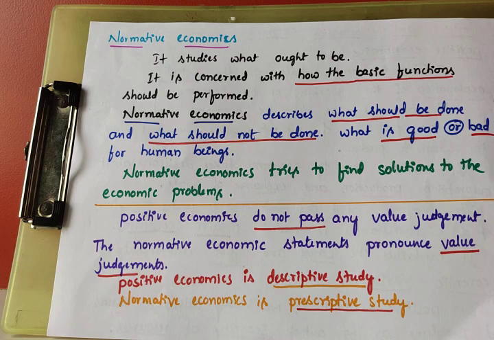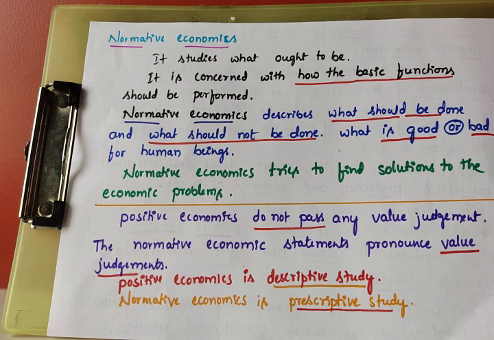It can explain only what happened, the cause and effects about the economic variables. So normative economics tries to find solutions to economic problems like poverty, unemployment, lack of science and technology, population explosion. For these problems it tries to find solutions.